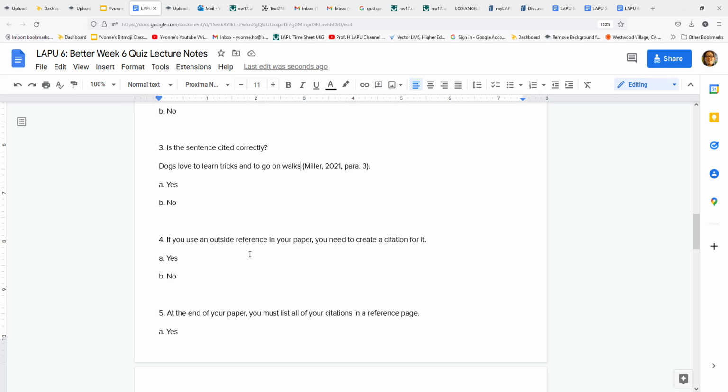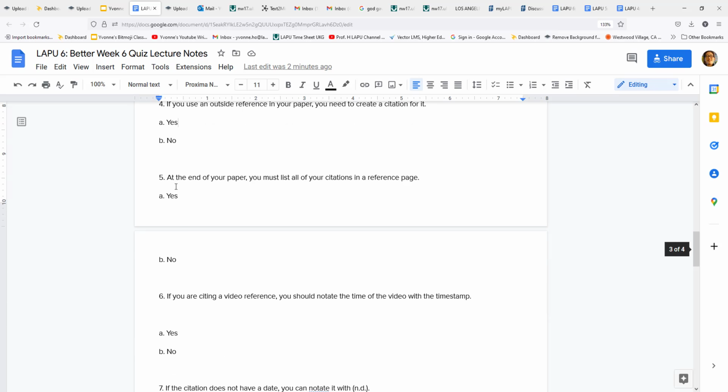If you use an outside reference in your paper, you need to create a citation for it. Yes. If you are using numbers or any kind of statistical reference, an outside source, you have to cite it in order to give the researcher credit.